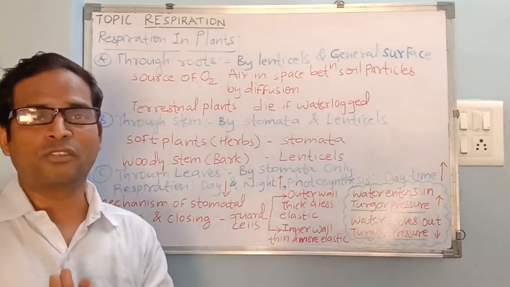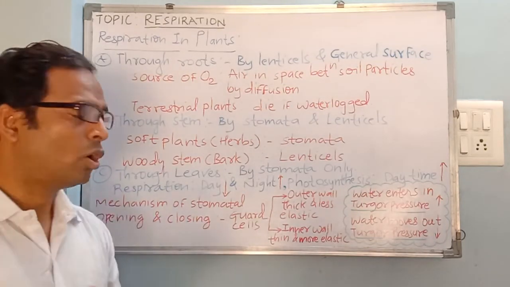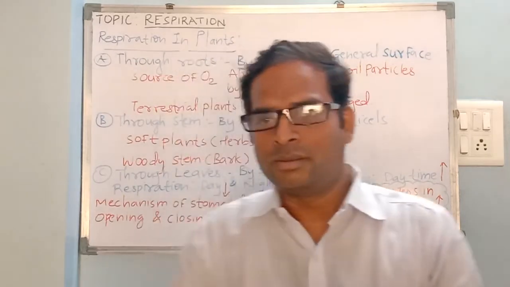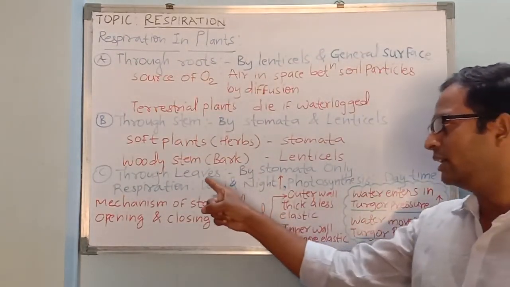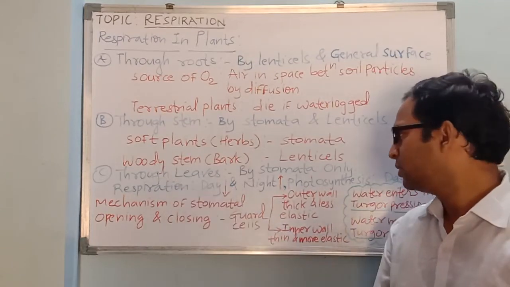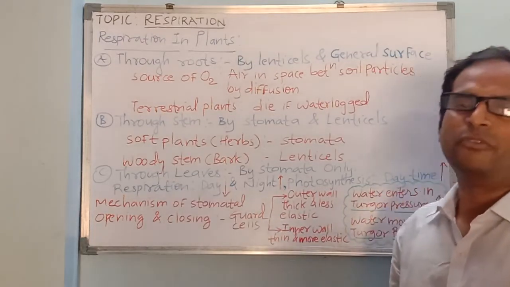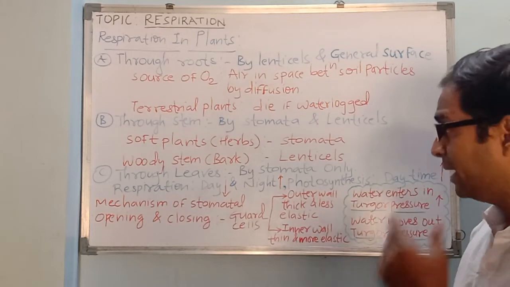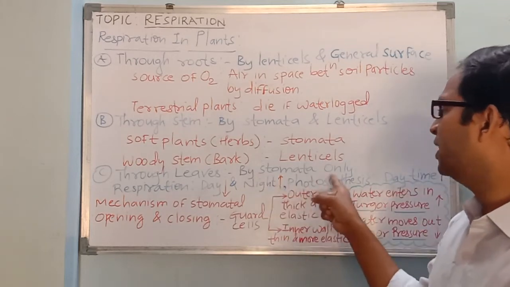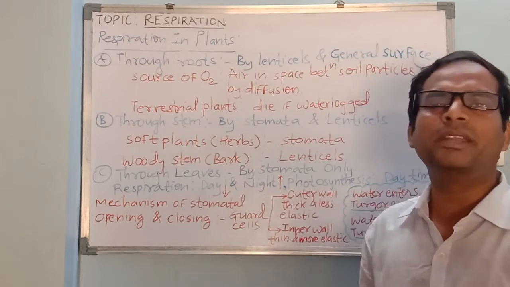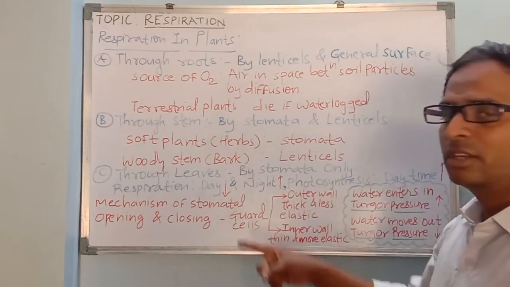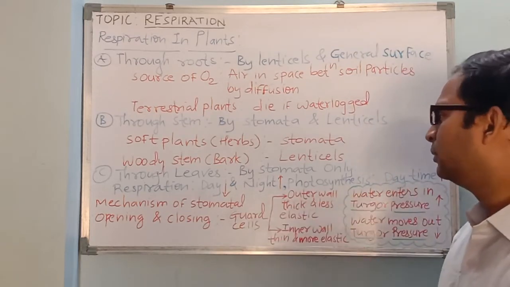But the main organ of exchange of gases, transpiration, photosynthesis and exchange of gases, when you talk, then it comes to leaves. So leaves, they perform photosynthesis, they perform respiration. So they have small openings. We have already heard about stomata. So no other part is involved in the respiration here. So they have got only stomata.